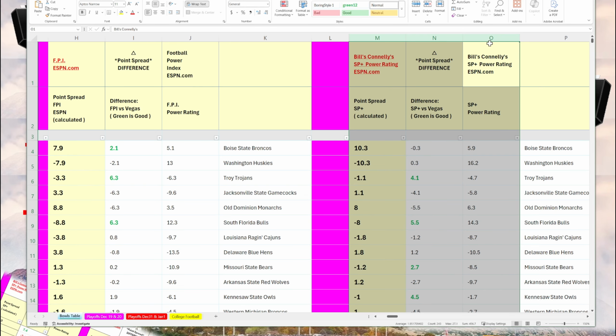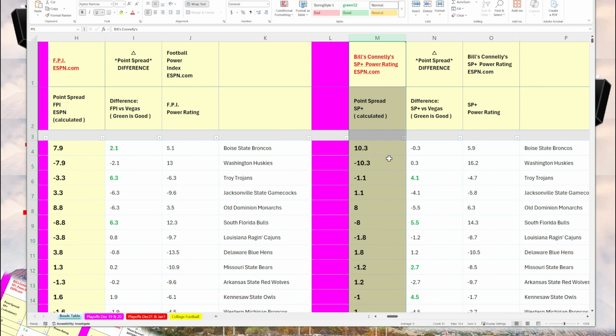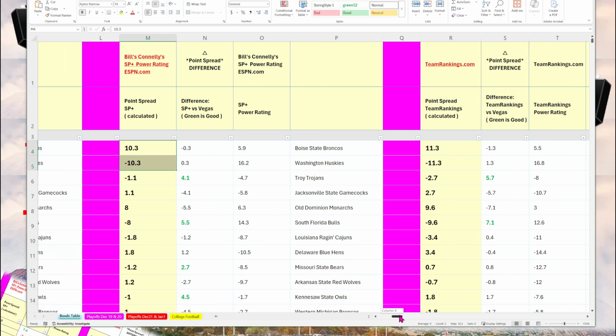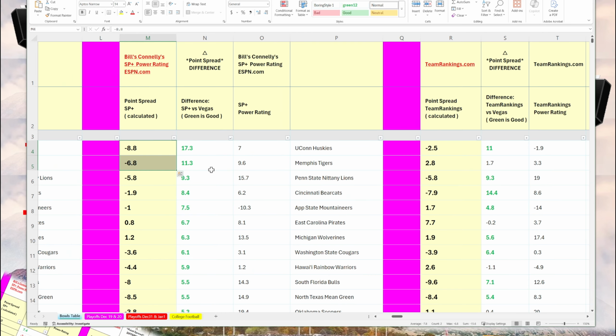So similar procedure. I took the numbers for Bill Connelly and calculated the point spread. And again, for neutral site games, you just subtract the two numbers. That gives you the calculated point spread, and then you can compare that to Vegas's numbers. So let's sort here, largest to smallest.